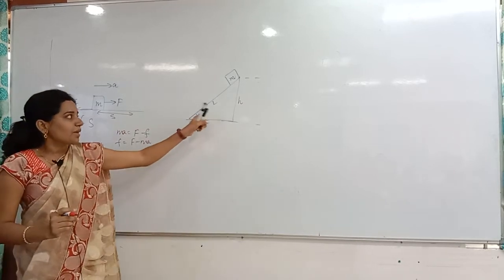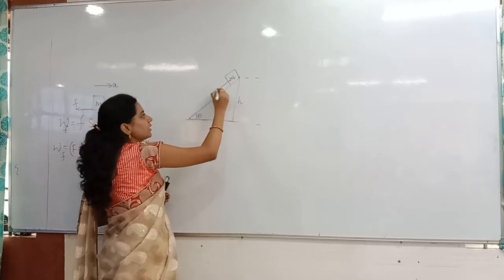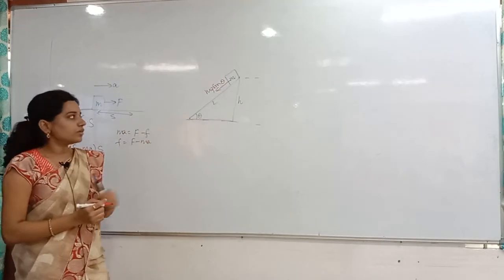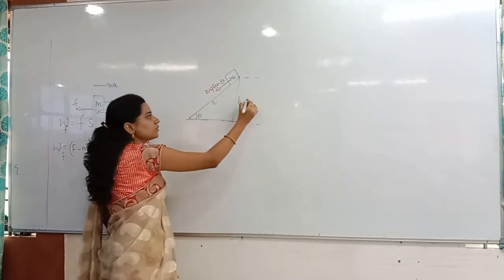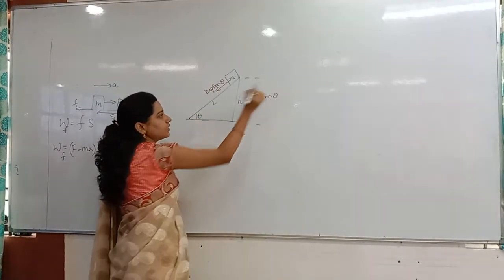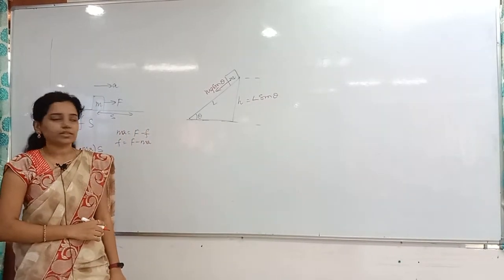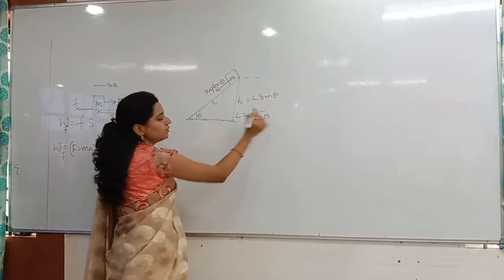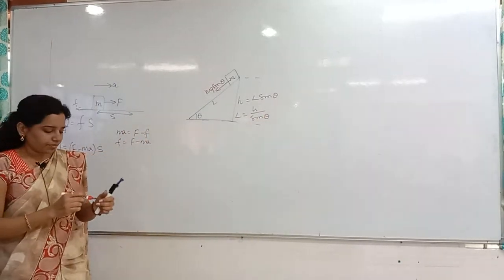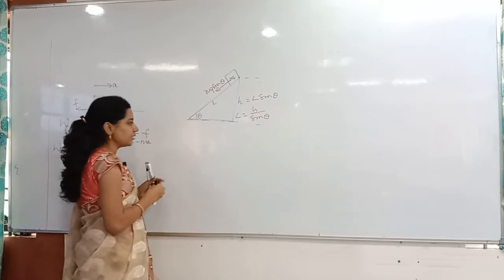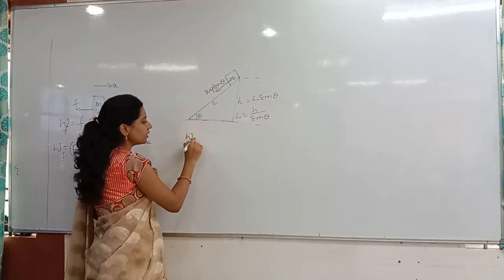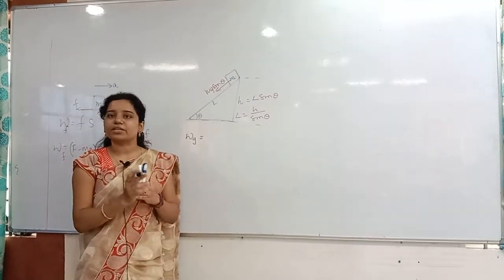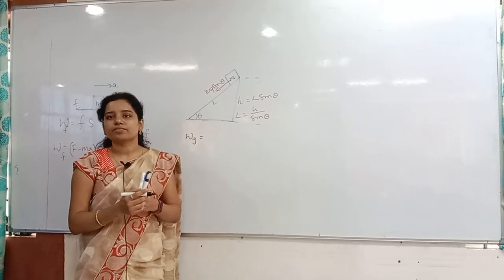Here, mg sin theta is acting along the inclination already. This is L, this is theta, so H is equal to L sin theta. Then L is equal to H divided by sin theta. Correct? But here, listen carefully. Work done by the gravity is the force of gravity into the displacement along the force.